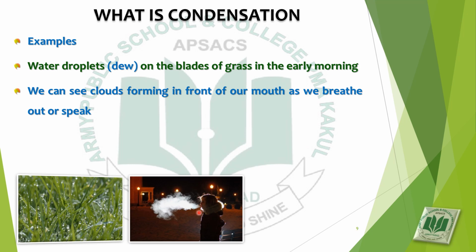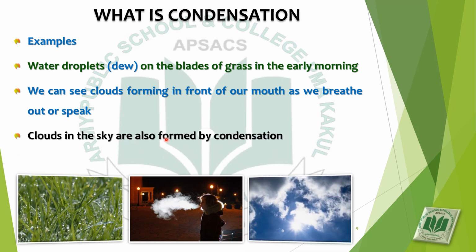These clouds are made up of tiny water droplets. When we breathe out, warm water vapor from our mouth comes into contact with the cooler surrounding air. The water vapor loses heat quickly into cooler surrounding air and condenses into water droplets that we see as clouds.